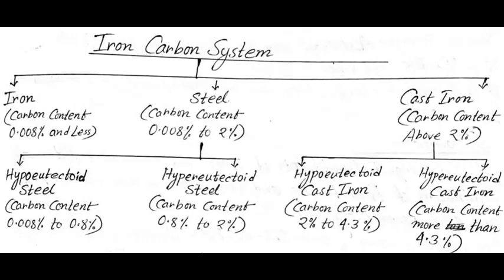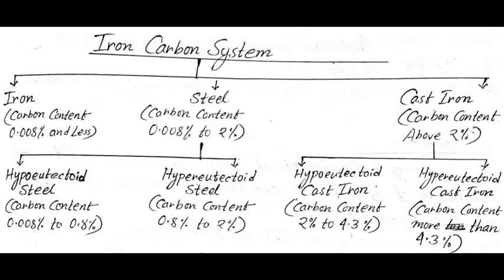Now again, steel is subdivided into two major types. If the percentage of carbon in steel is from 0.008% to 0.8%, then it is known as hypoeutectoid steel. If the carbon content in steel is from 0.8% to 2%, then it is known as hypereutectoid steel.